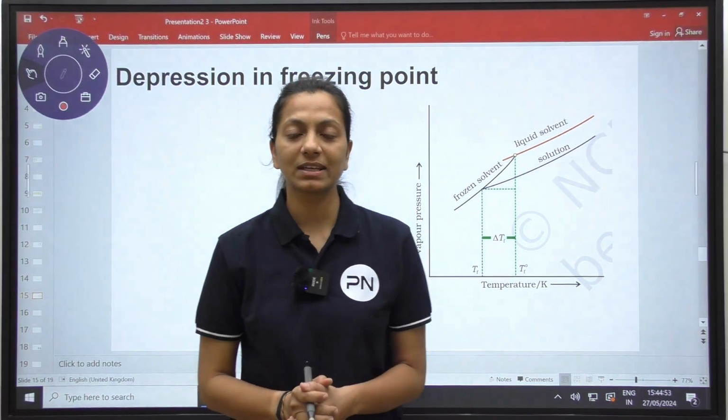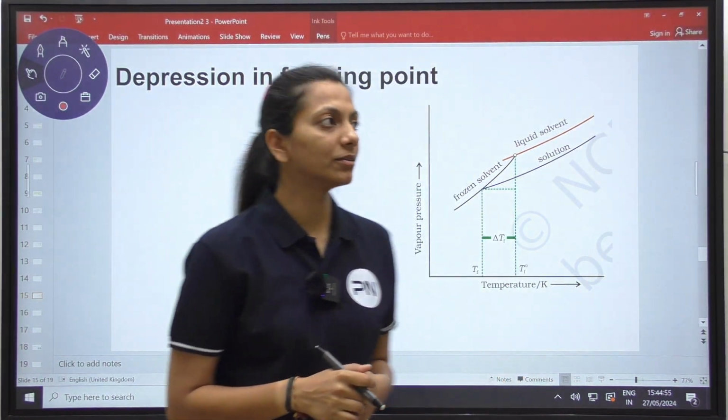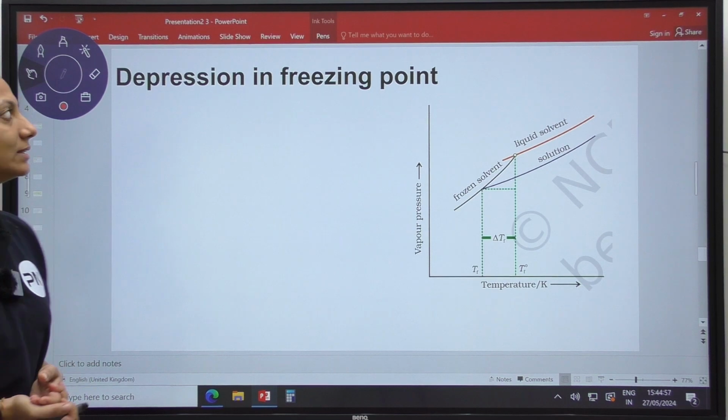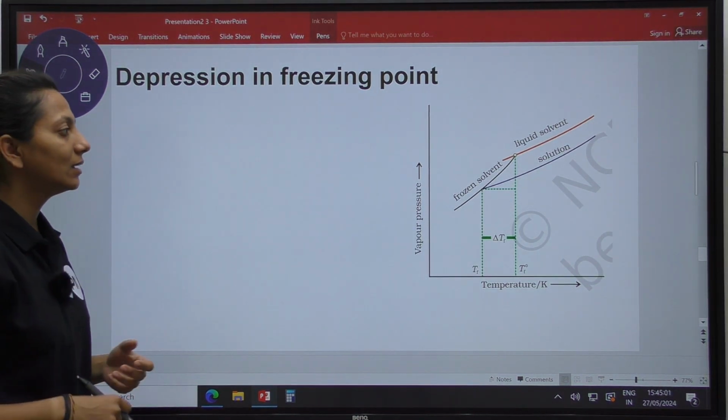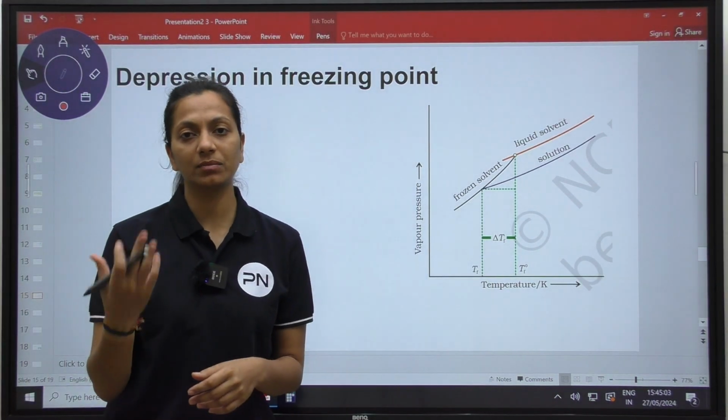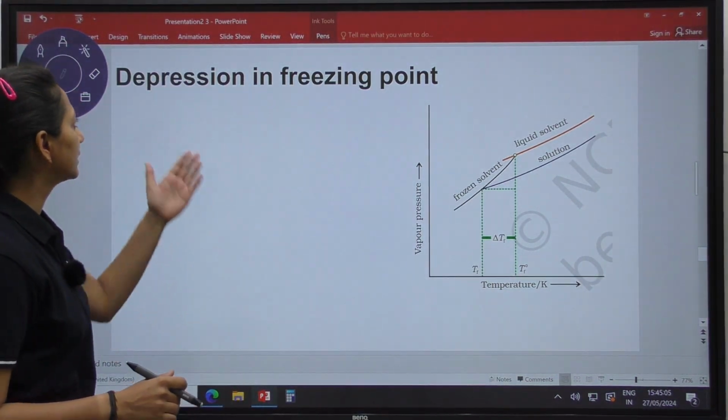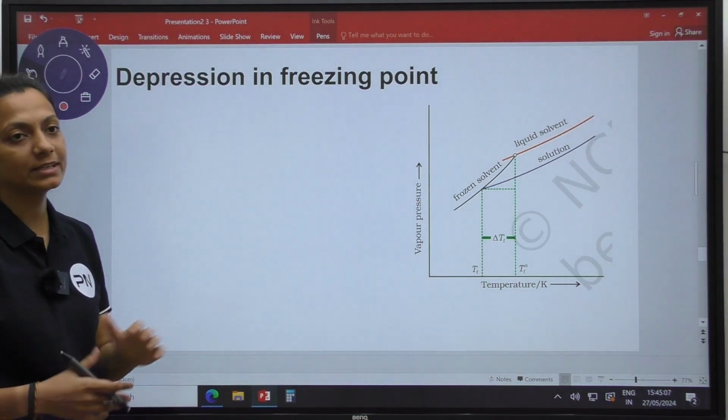Good morning, students. Once again, we are back with another topic of the colligative property. This time, we are going to study the depression in freezing point. Last time we studied the elevation in boiling point, and today we are going to study the depression in freezing point.